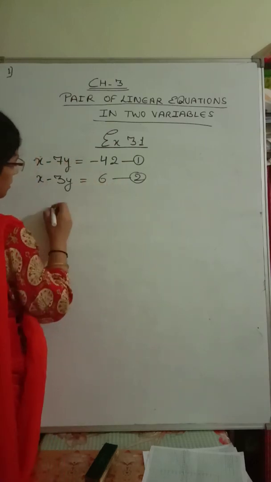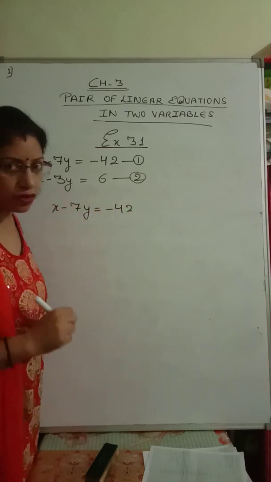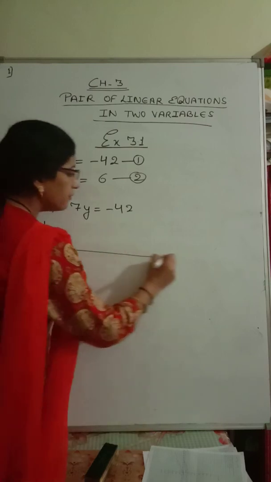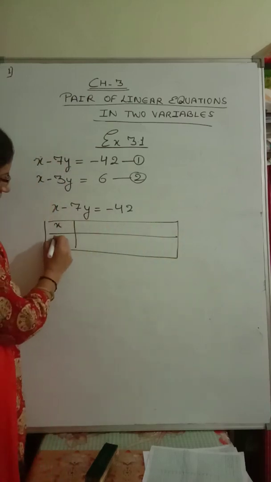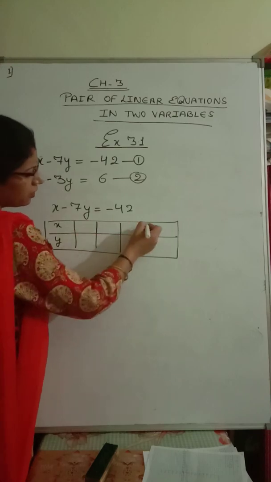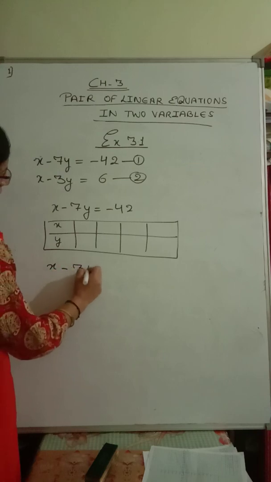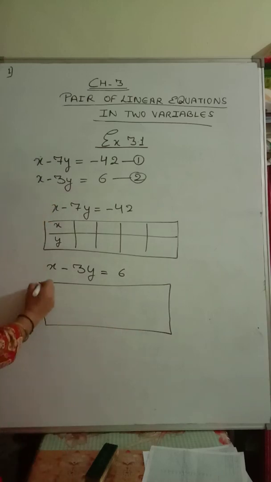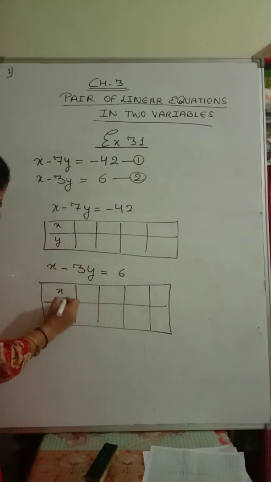First equation, let us take x minus 7y equals minus 42. So we have to find the coordinates for this. Whenever you have to draw the graph, you have to draw a table for it. So first I will draw the table for this equation, with the value of x on top and here the value of y. We will find 3-4 solutions for this. In the same way we will take the second equation, x minus 3y equals 6, and draw the table for this also, x and y. Okay, so let us find the solutions.